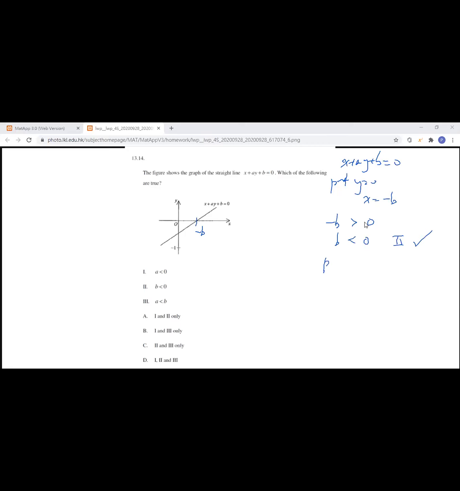Y-intercept. So put x equals 0, and then y is equal to negative b over a. Negative b over a. And then from the graph, this is the y-intercept, and this is negative b over a, and this is below the x-axis. Below x-axis, which means that negative b over a should be less than 0.